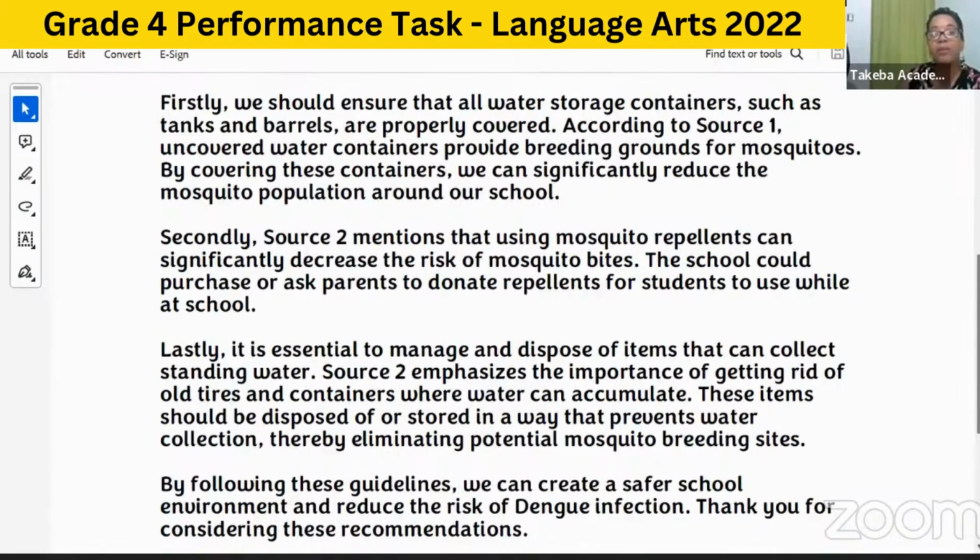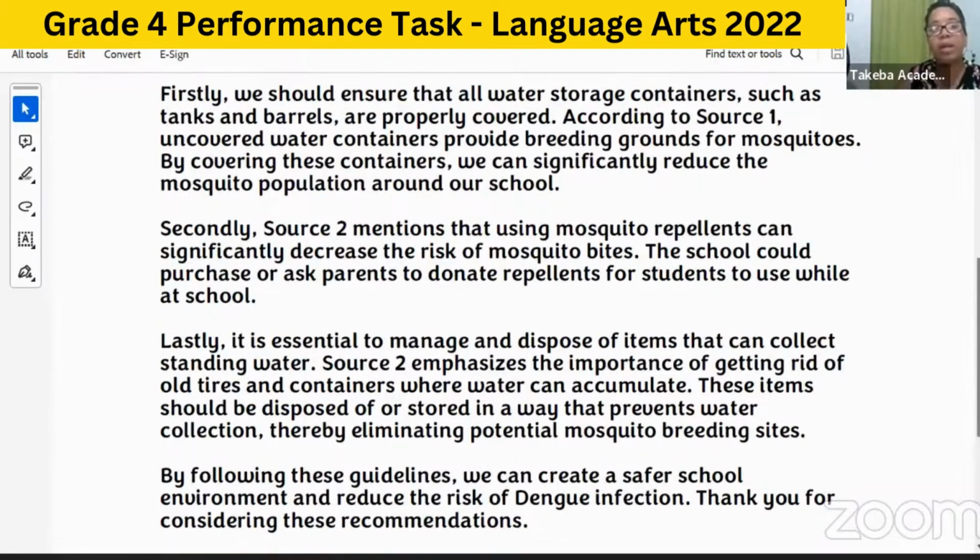So source 2 emphasizes the importance of getting rid of old tires and containers where water can accumulate. These items should be disposed of or stored in a way that prevents water collection, thereby eliminating potential mosquito breeding sites. Again, guys, in your own words, okay? This just gives you an idea of how to state the source and how to write it in your own words and how to give the information that is required.